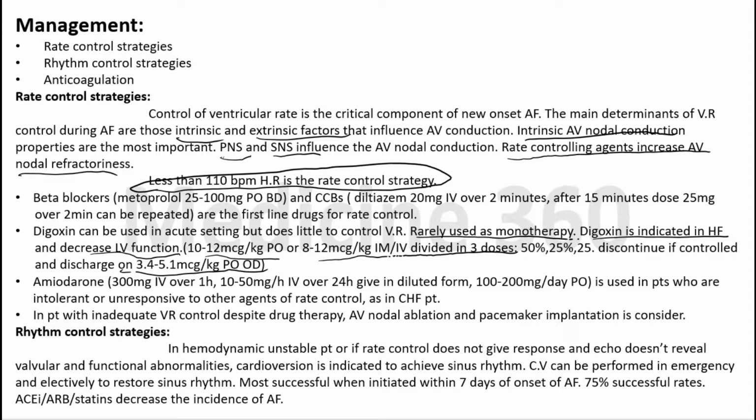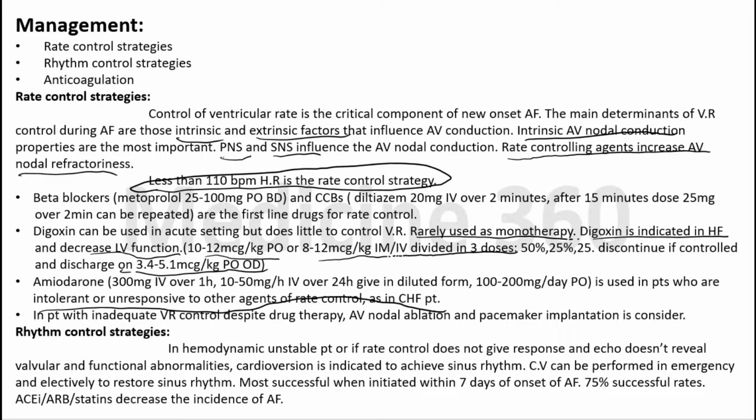If we cannot prescribe beta blockers, calcium channel blockers, digoxin, or these drugs are unable to achieve the rate control strategies, then we use amiodarone for the rate control, especially in patients who are intolerant or unresponsive to the other rate controlling drugs, or in patients with congestive heart failure.